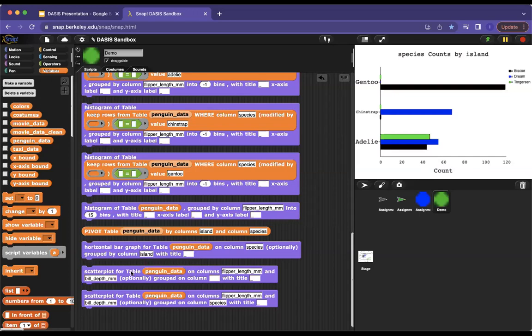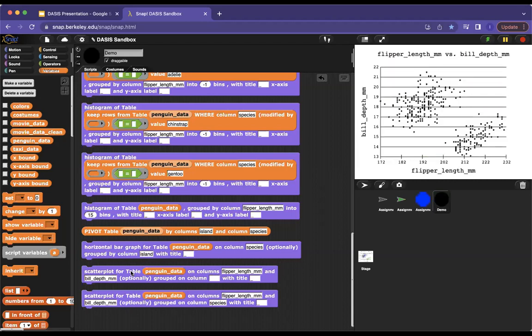The last thing that I'm going to show that's separate from the querying is the scatter plot functionality, which I see is very cool. The reason why the data set is so famous is partially for an introduction to machine learning ideas. Looking at this scatter plot, where on the y-axis we have bill depth and on the x-axis we have flipper length, there seem to be two distinct clumps.